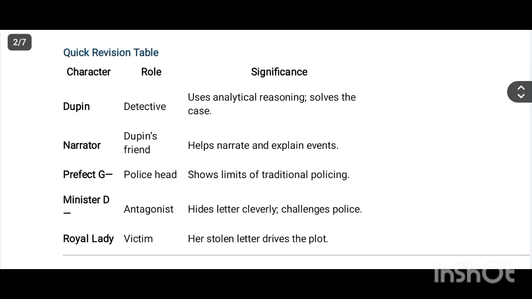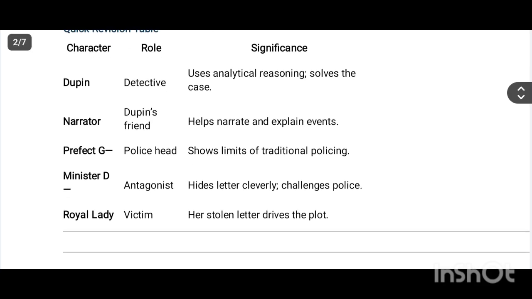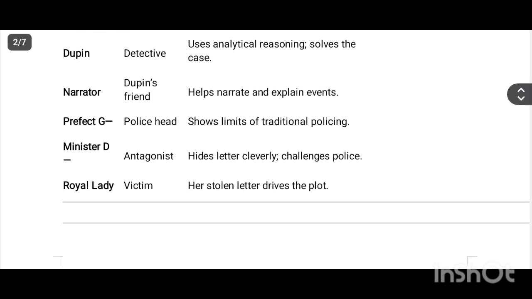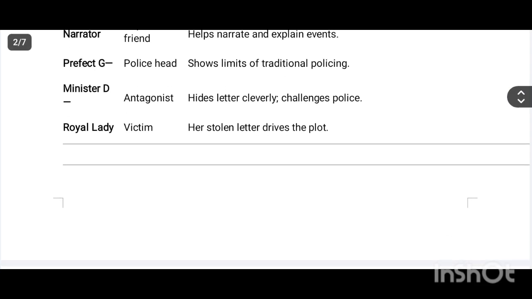So, a quick revision table: character, role, and significance. Dupin, the detective, uses analytical reasoning and solves the case. Then the narrator, Dupin's friend, narrates and explains events. Then the prefect G, police head, shows the limits of traditional policing. Minister D, the antagonist, hides the letter cleverly and outwits the police. The royal lady, the victim, whose stolen letter drives the plot.